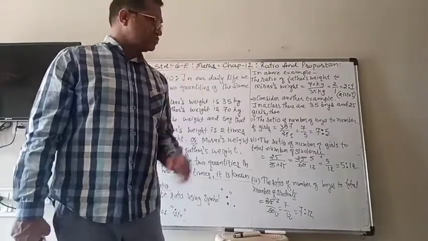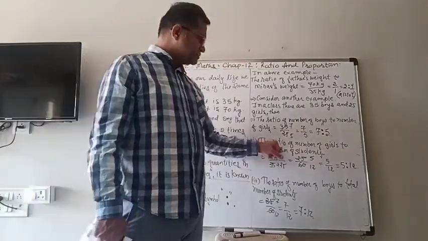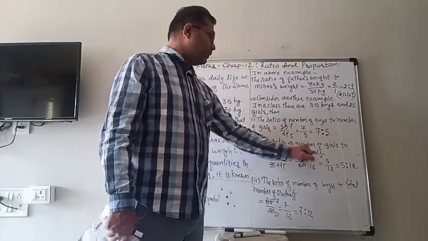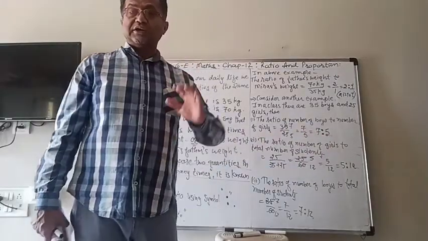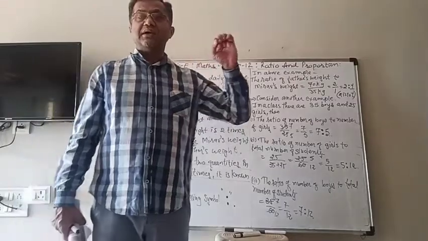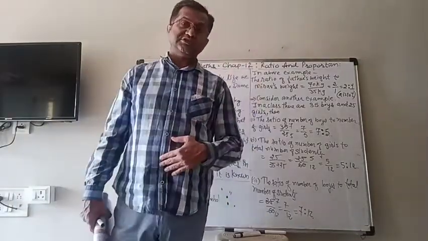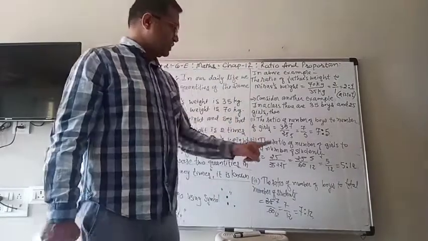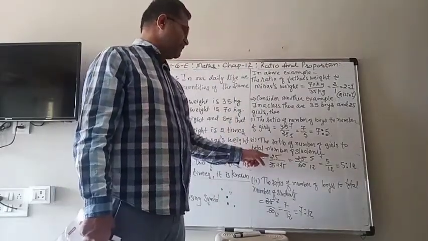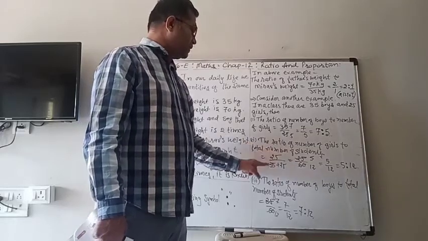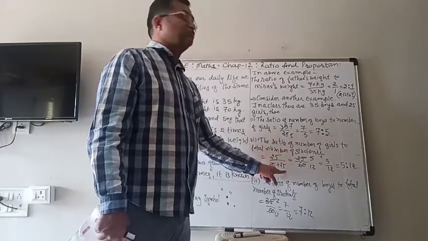Let's take another ratio of the same. The ratio of number of girls to total number of students. It means that in the numerator there will be number of girls and in the denominator total students. So number of girls is 25, so we put it here, 25. And at the denominator total number means 35 plus 25.